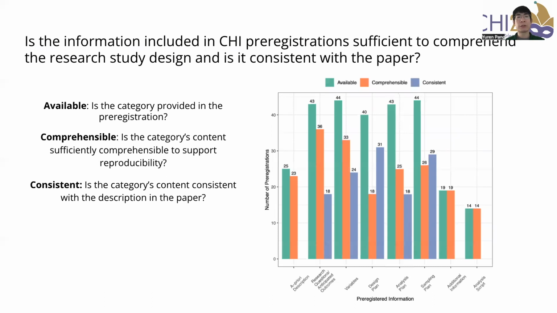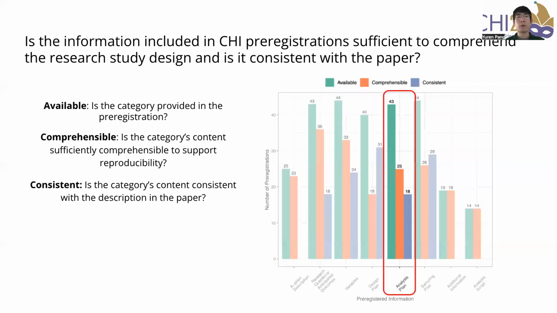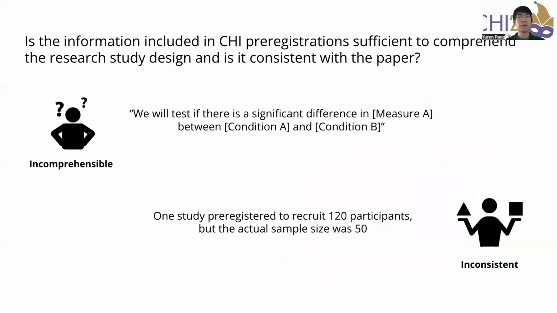Second, we found not all preregistered information is available in our sample. Some preregistrations are not comprehensible enough to support reproducibility, and some descriptions in the paper deviated from the preregistration. For example, 43 analysis plans are available, 25 plans are comprehensible, 18 plans are consistent. Here are some examples that we labeled incomprehensible and inconsistent. When preregistering an analysis plan, one study said we will test if there is a significant difference without mentioning the exact method. Another study preregistered to recruit 120 participants, but only reported the actual sample size of 50.